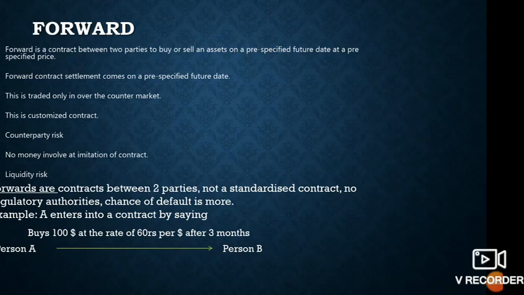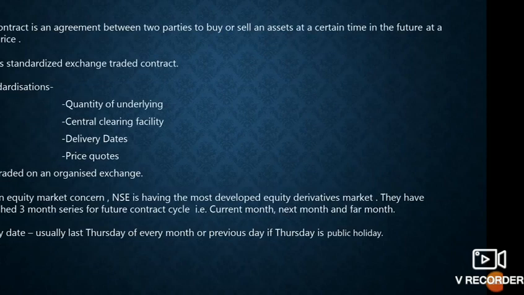It is a customized contract, so there is counterparty risk for both parties. No money is involved at the initiation of the contract, and there is also liquidity risk in this type of contract. So this is regarding forward contracts.